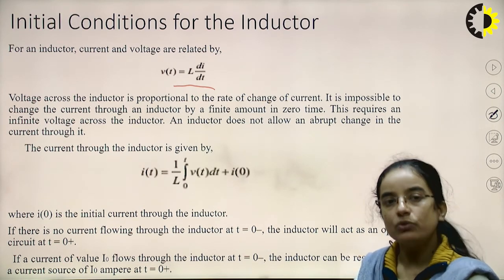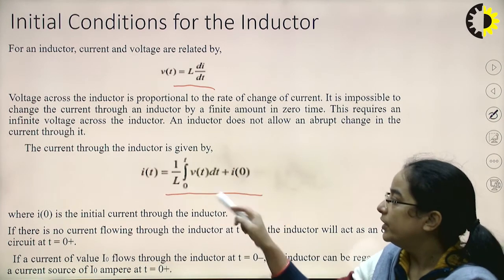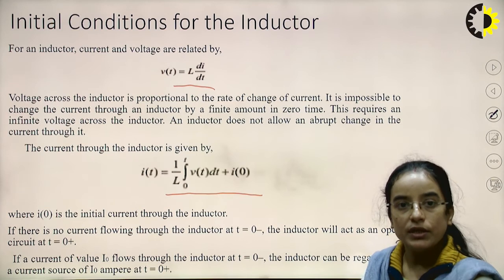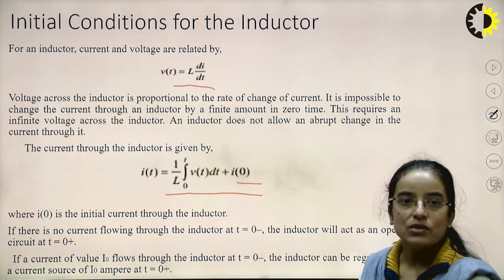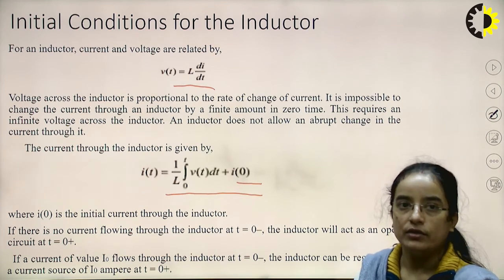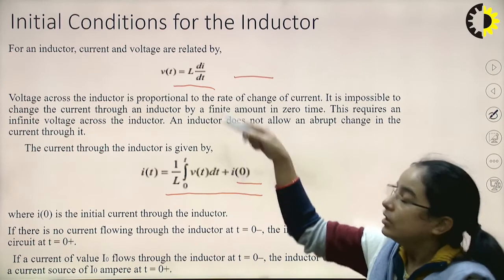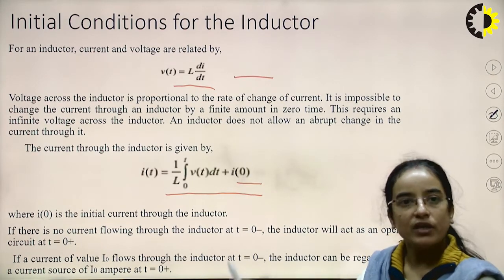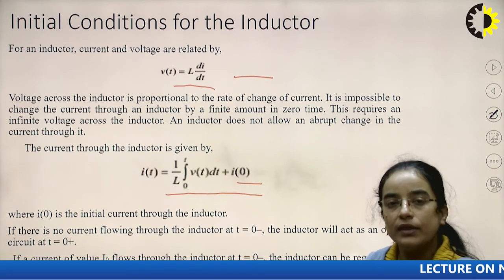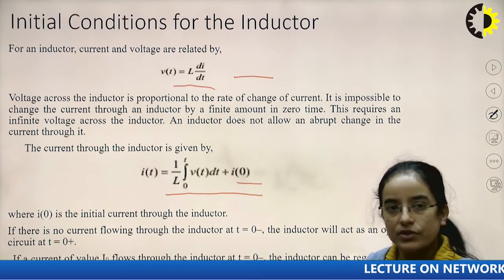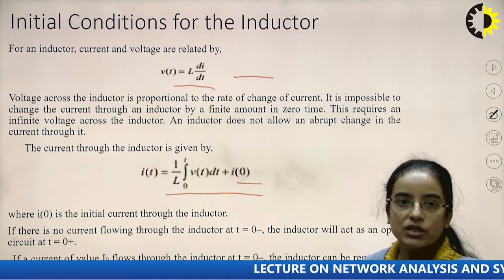So the current through the inductor is given by I_L equal to 1 by L integration from 0 to t of V(t) dt plus I0, okay. So this I0 is the initial current through the inductor. From the first equation, if we find the value of current, we can write it as 1 by L integration of V(t) dt over 0 to t, and there will be a constant of integration also, and this is the initial condition. So here I0 is the initial current through the inductor.